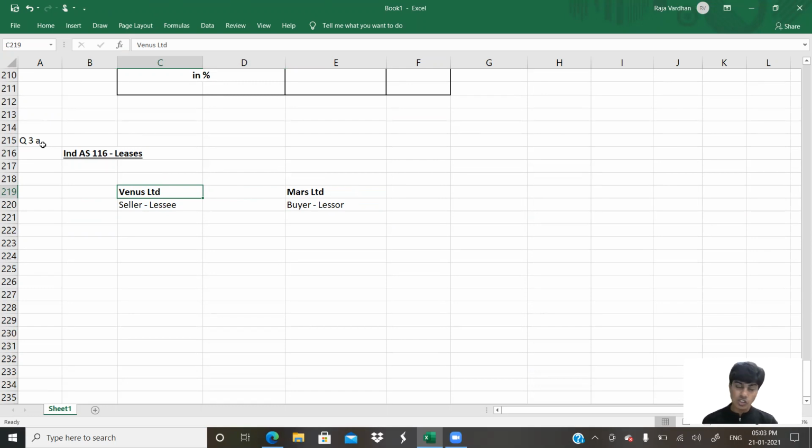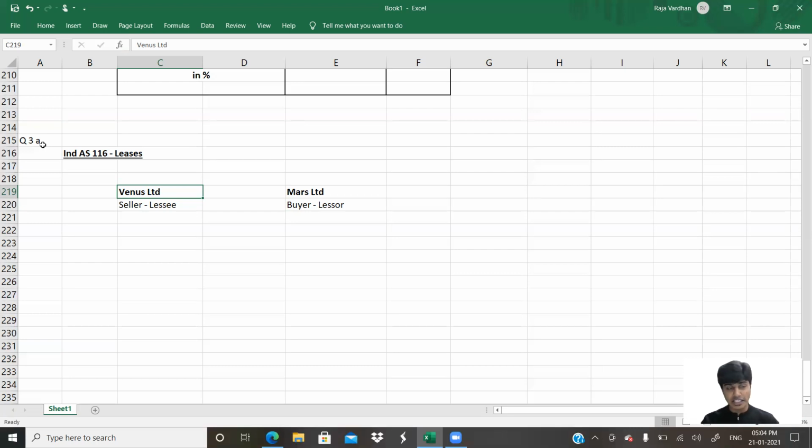You get that? So if this is a finance lease, then the entire asset will be used. If this is an operating lease, meaning the lease term will not completely cover the useful life of the asset, or the lease payments will not substantially cover the entire life of the asset, or there is no probability of Venus Limited taking over the asset at the end of the lease.